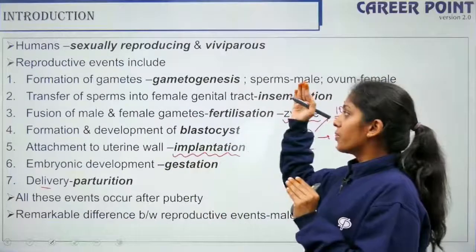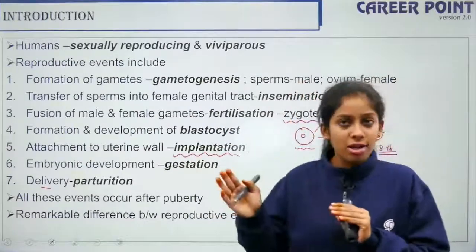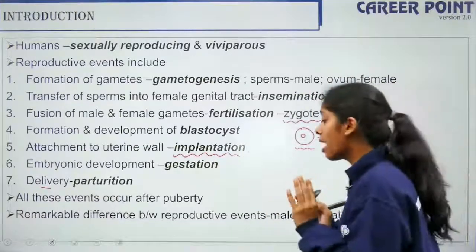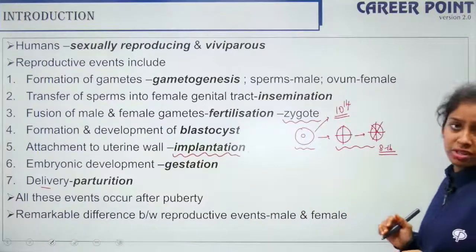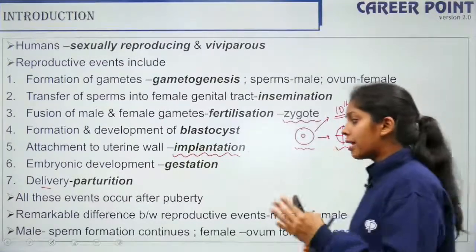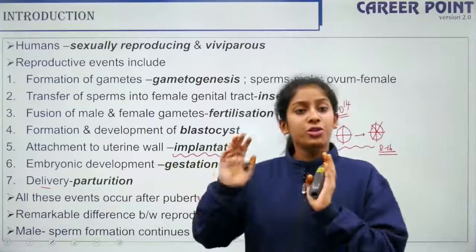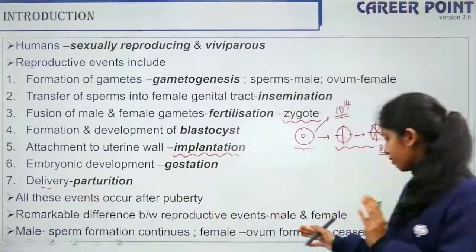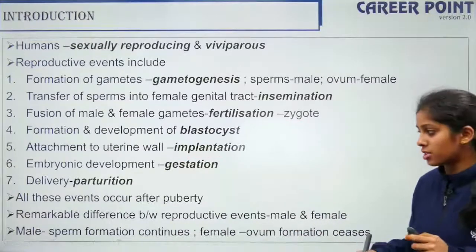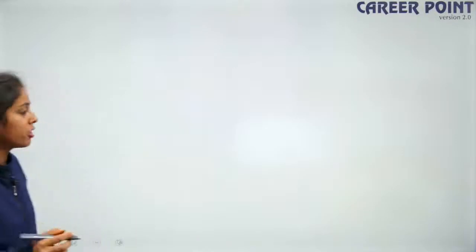All these events, the 7 events that I spoke about here, occur after puberty. There's a remarkable difference between the reproductive events in the male and in the female. In the male, sperm formation continues throughout their lifetime, whereas in the female, the ovum formation ceases, that is, it stops. Alright? So what are the 7 steps in the process of reproduction?